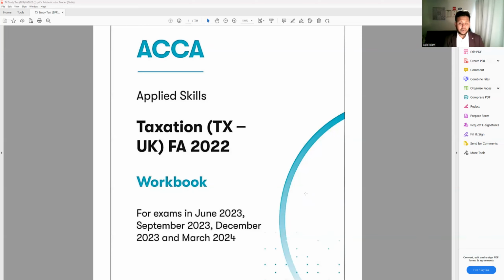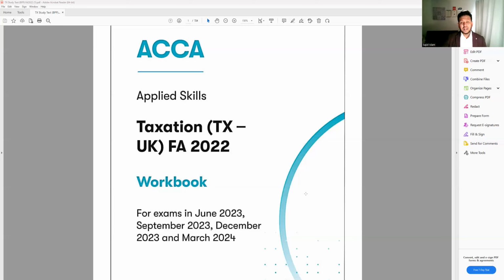This paper is suitable for the people who are going to sit the exam from June 2023 to March 2024. But you can still use all the resources for your future exams as well, because in taxation, only a few things change every year.